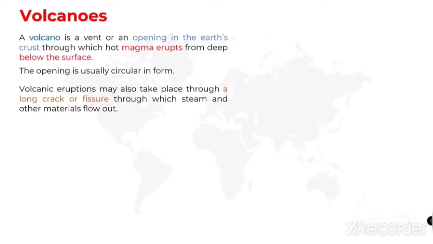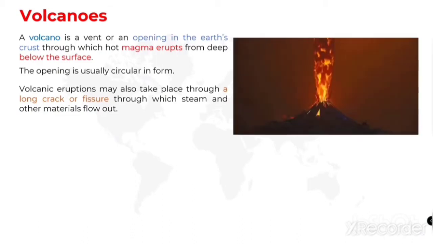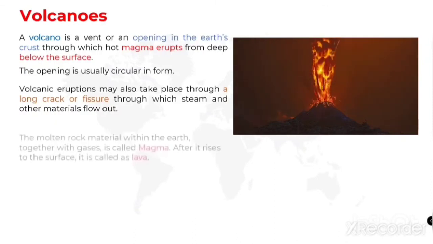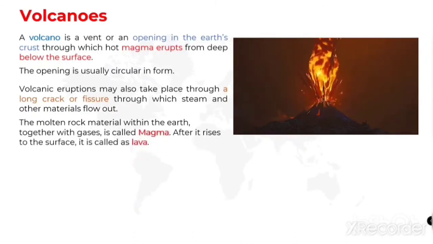Look at the clipping, children. This is the volcano. You can see that the magma erupts from the deep below of the surface of the earth. Next one is, what is magma? Magma is the molten rock material within the earth. Because of high pressure inside the earth, the rocks also can melt.